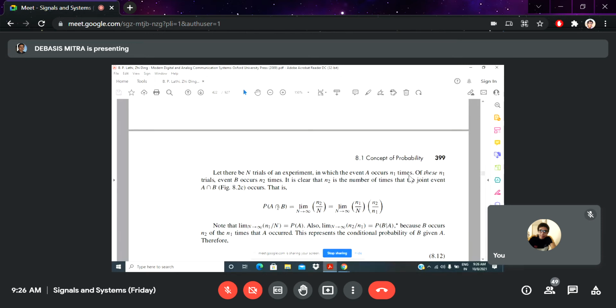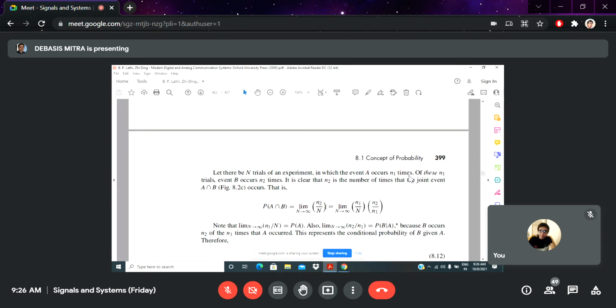That means A and B, with respect to B, the joint probability of event A. Obviously n2 is the number of occurrences of B and capital N is the total number of trials. So n2 divided by n1. Why?